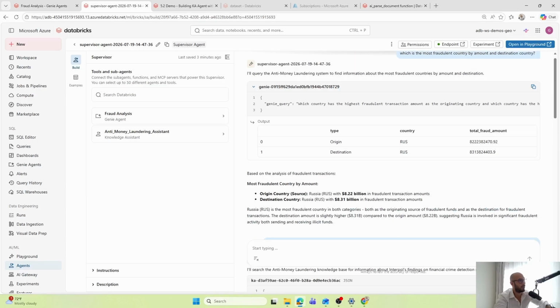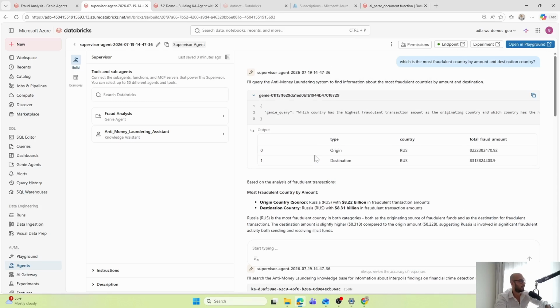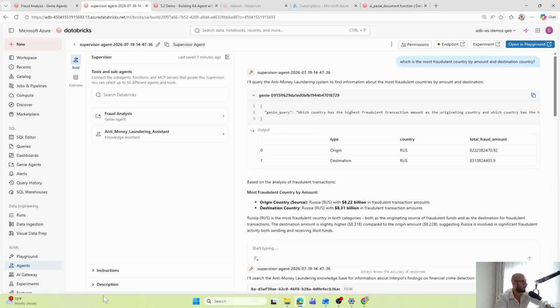So we tested, and we now have a robust system that can answer questions about my structured data, which is coming from the Genie, and also from my knowledge assistant, which is basically a RAG application behind that can answer questions about my unstructured data. And this is the role of the supervisor. The role of the supervisor is not to answer the question itself, but to use instead the tools that it has access to and to conform with the instruction that it received from us.